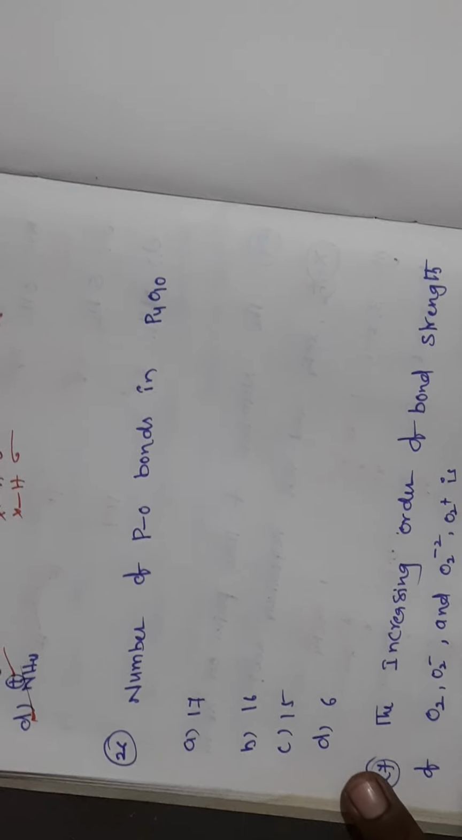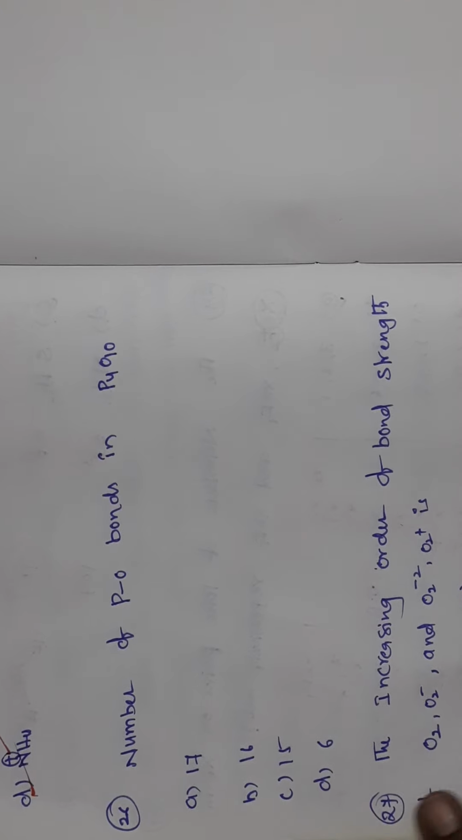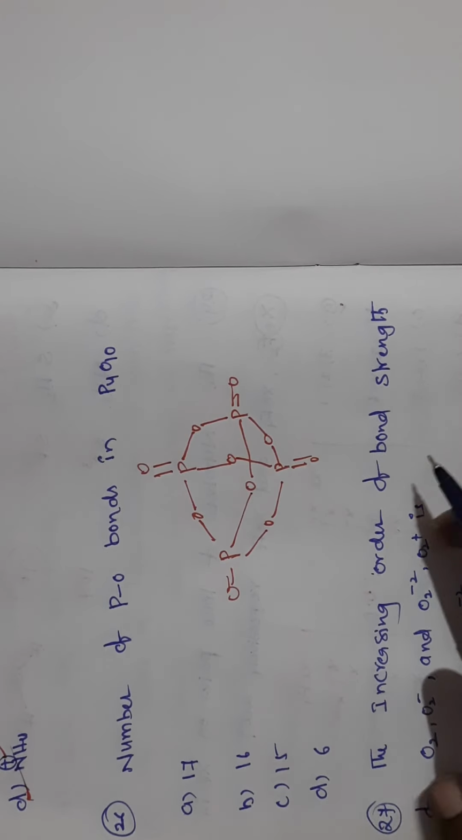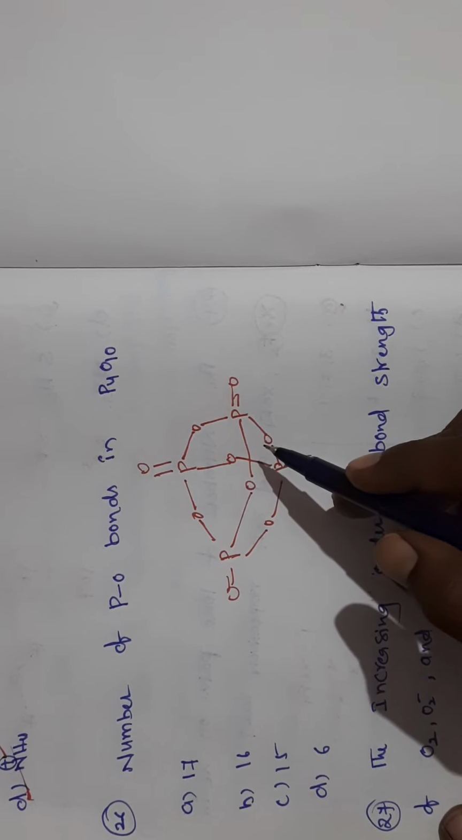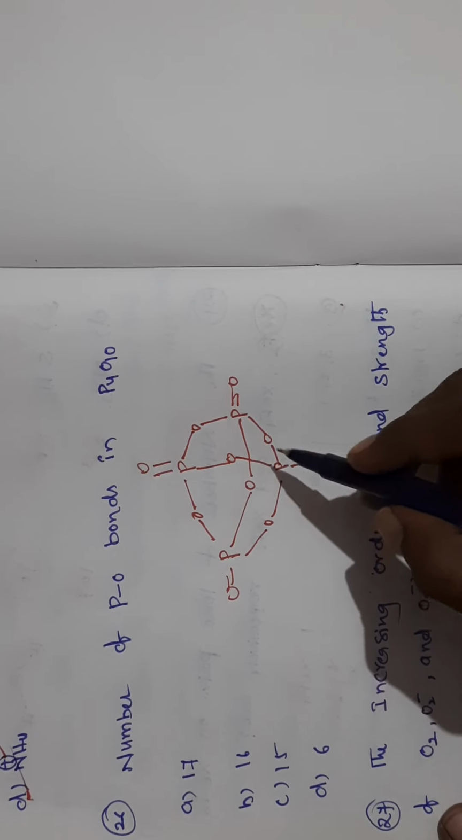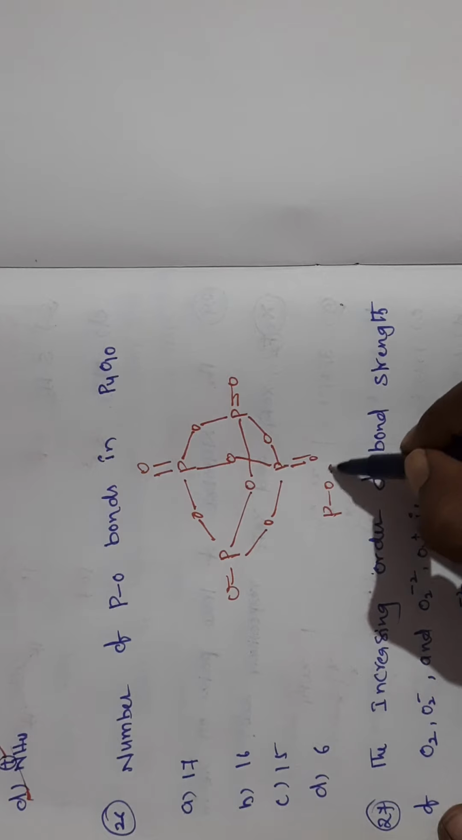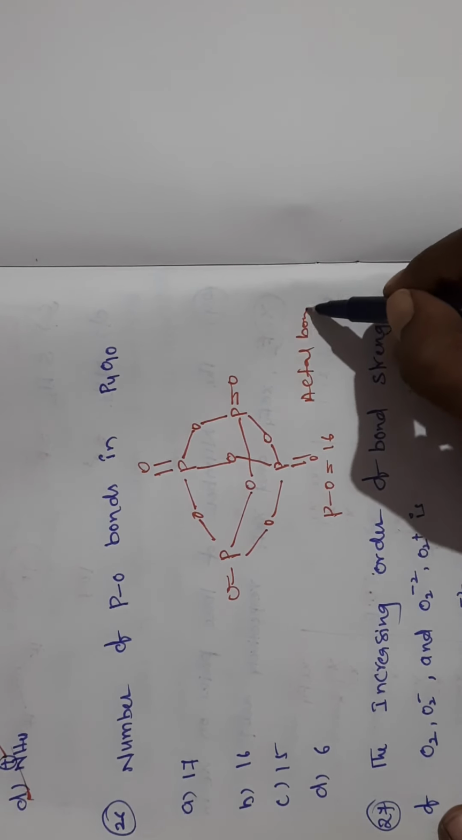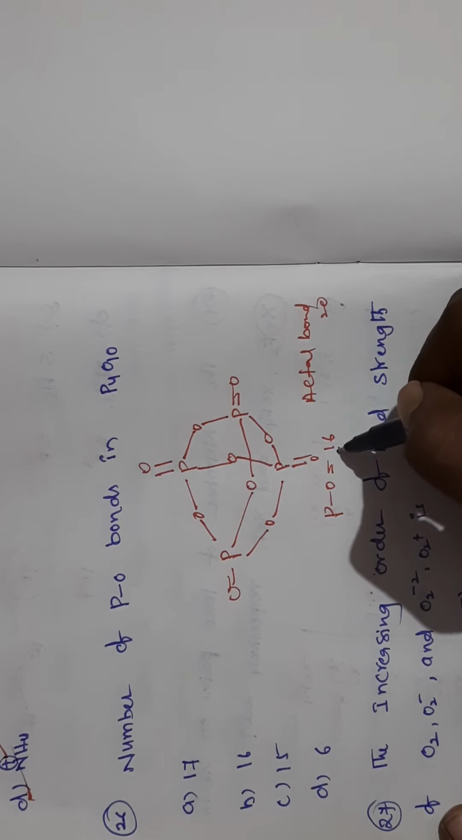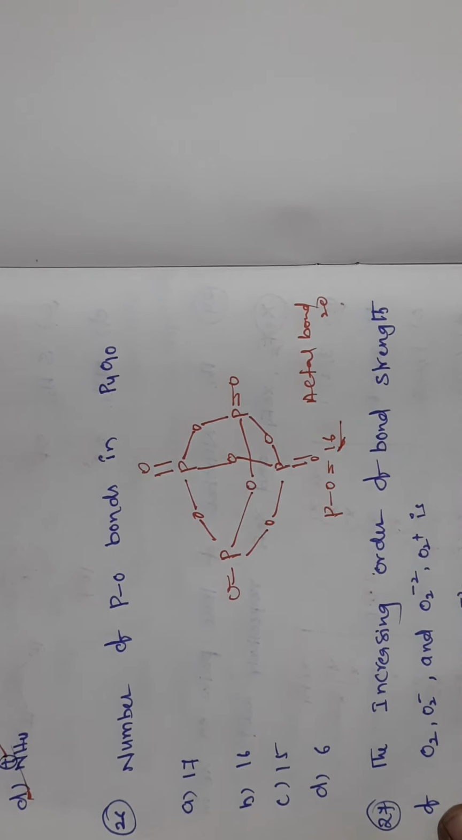Next question. The number of bonds in P4O10, the number of P-O bonds. So this is the structure of P4O10. In this one, the total P-O bonds are 16. Actual bonds, if you count, are 20, but only P-O bonds are 16. So next question.